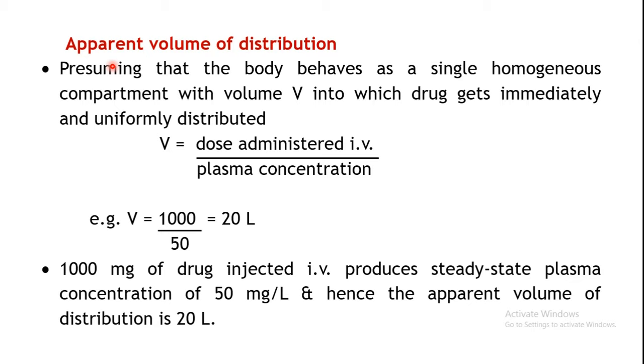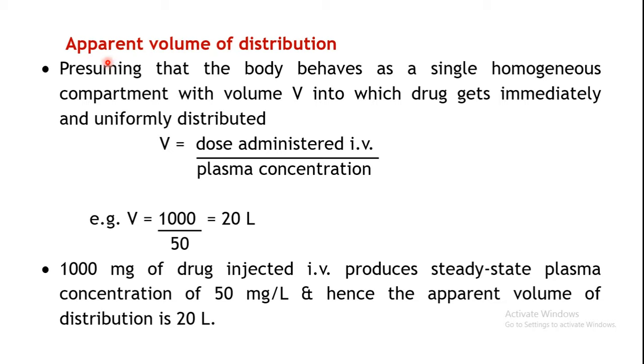Just as in the case of absorption, which can be measured with the help of a parameter known as bioavailability, in the same way apparent volume of distribution helps you identify what type of distribution of that particular drug has taken place. Now let us see what exactly this apparent volume of distribution is.